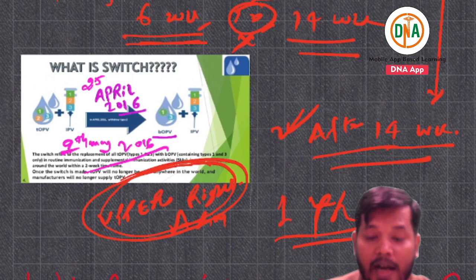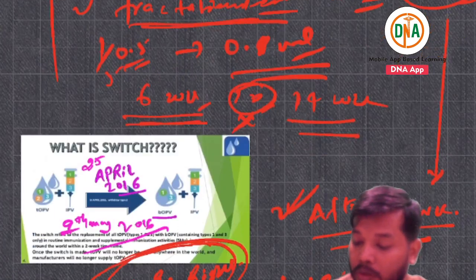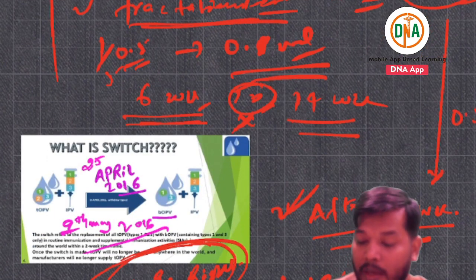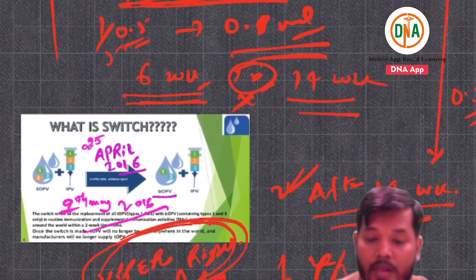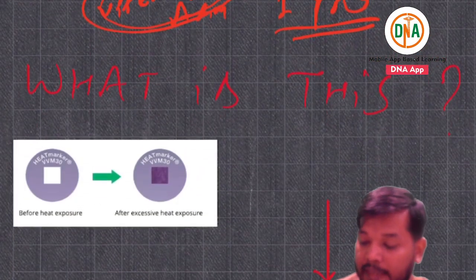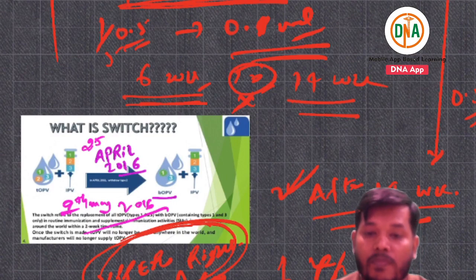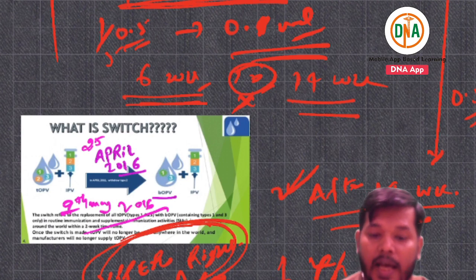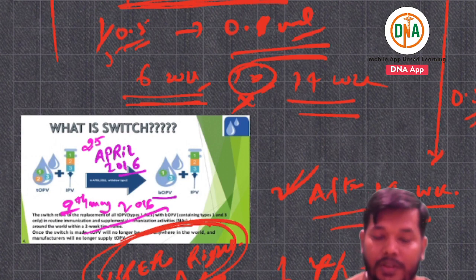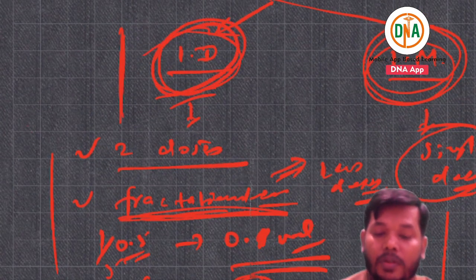So that can be asked from you. If you are using a single dose, then the dose is 0.5 ml. But if you are using fractionated dose, two doses, they can ask which is best, single dose or multiple dose. Always multiple dose is best, because of better immunogenicity, better seroconversion, and with fractionated dose, less dose is used. So always two doses by intradermal route is best.